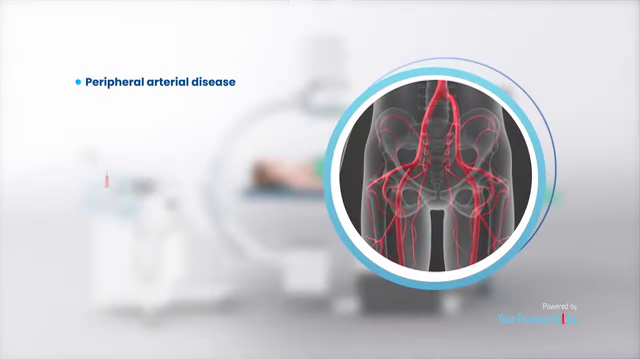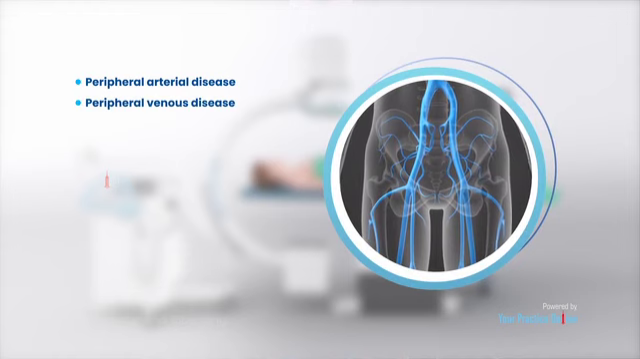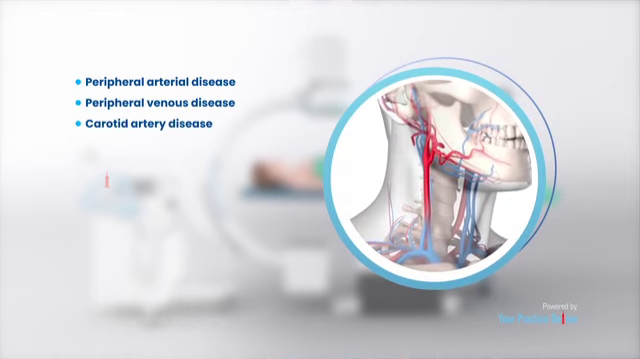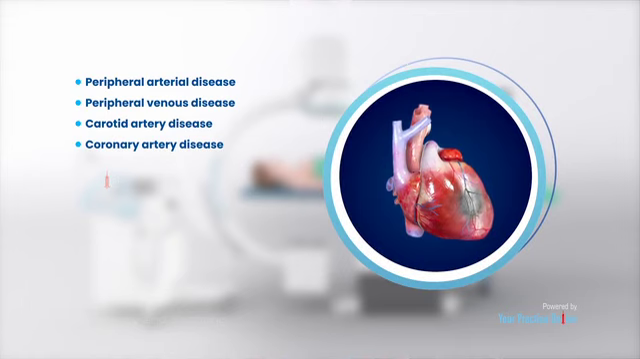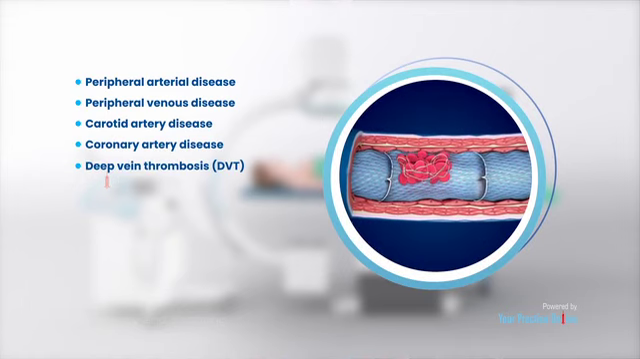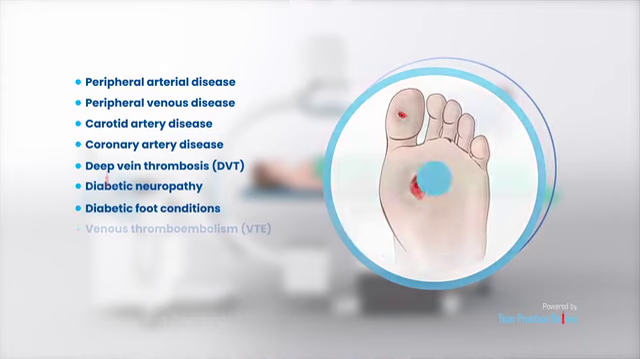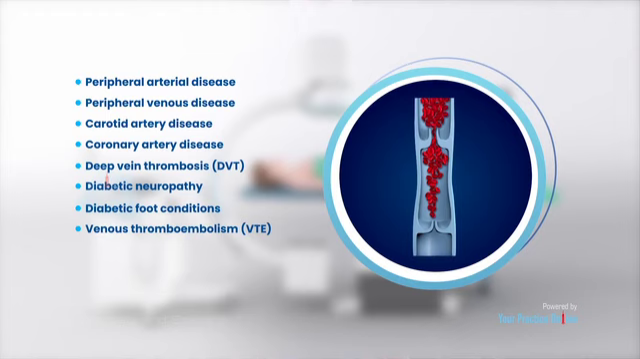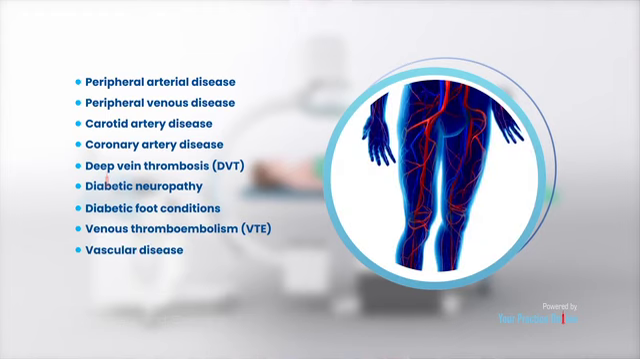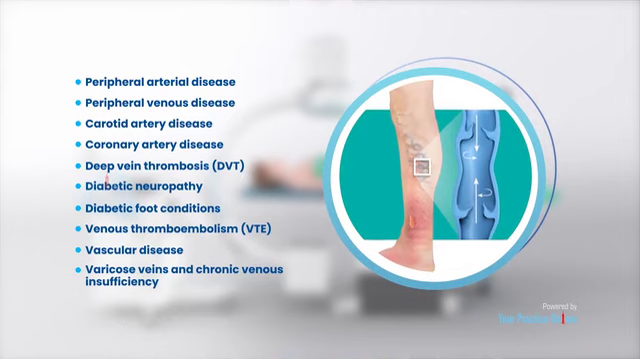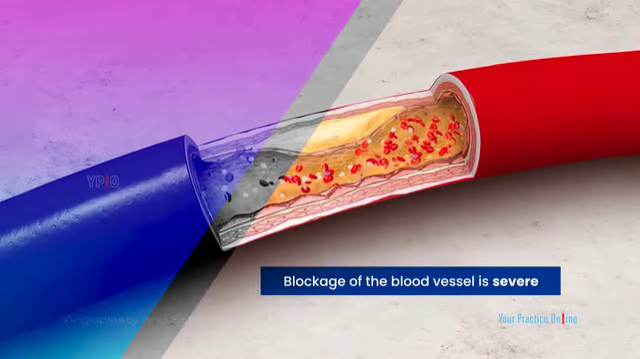Some common vascular conditions treated with angioplasty and stenting include peripheral arterial disease, peripheral venous disease, carotid artery disease, coronary artery disease, deep vein thrombosis, DVT, diabetic neuropathy, diabetic foot conditions, venous thromboembolism, VTE, vascular disease, varicose veins, and chronic venous insufficiency.